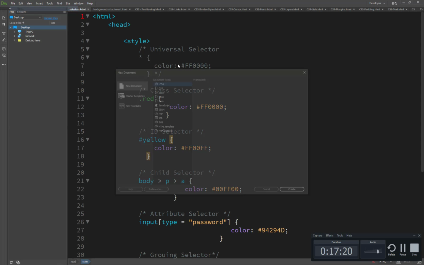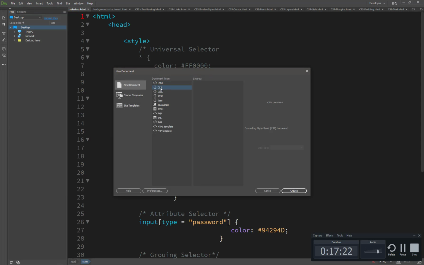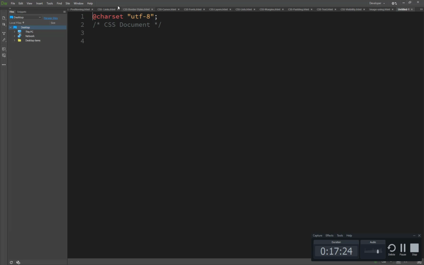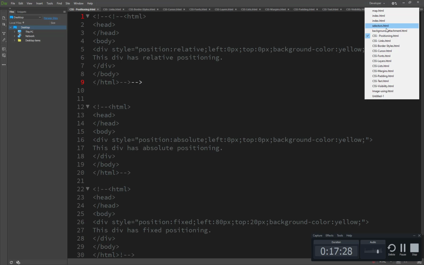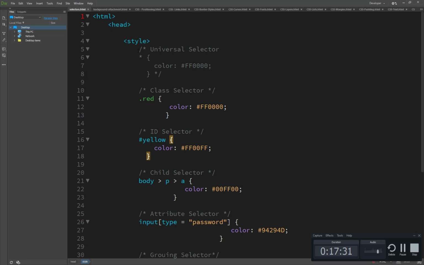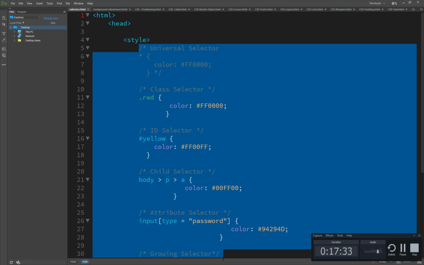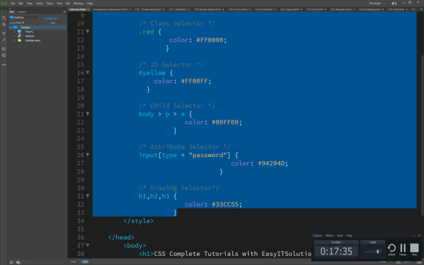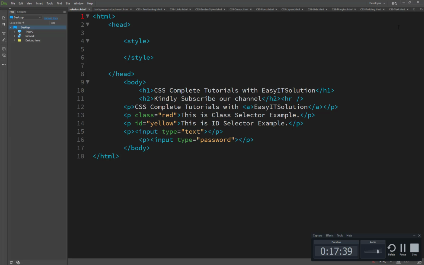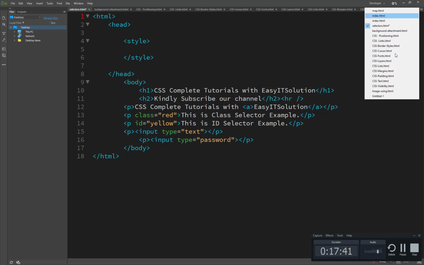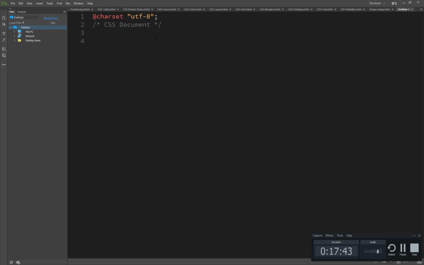So we just create a new one, click at the new CSS here, and then we copy this one. Cut this and paste it into our newly created CSS file.